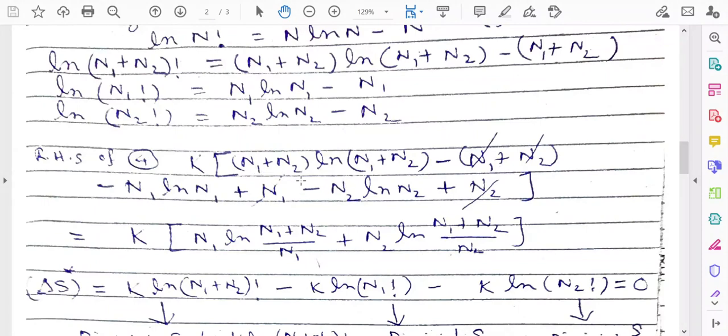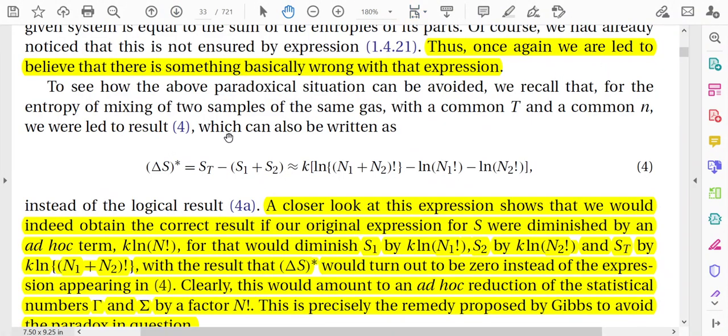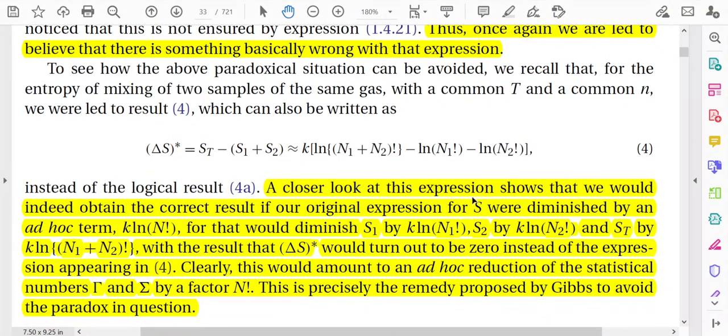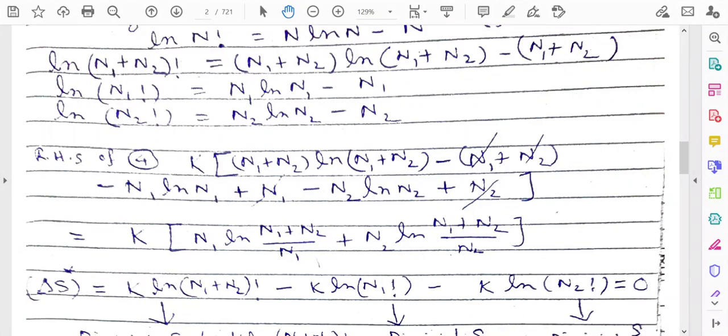Now the point is that a closer look at this expression shows that we would indeed obtain the correct result if our original expression for S were diminished by an ad hoc term k ln n factorial. For that, we would diminish S1 by k ln n1 factorial, S2 by k ln n2 factorial and St by k ln (n1 plus n2) factorial, so that we can make delta S equal to 0. I will demonstrate it more clearly.